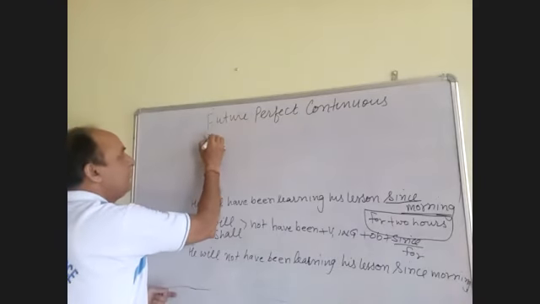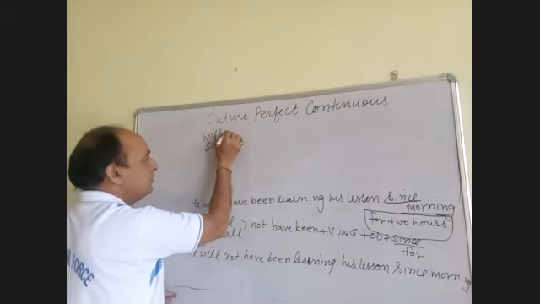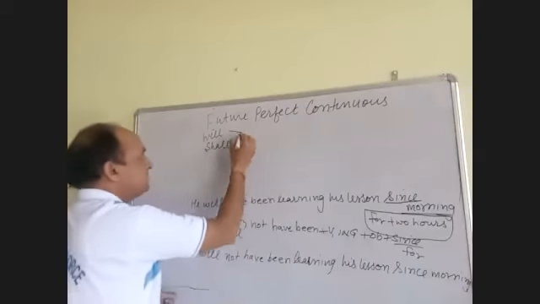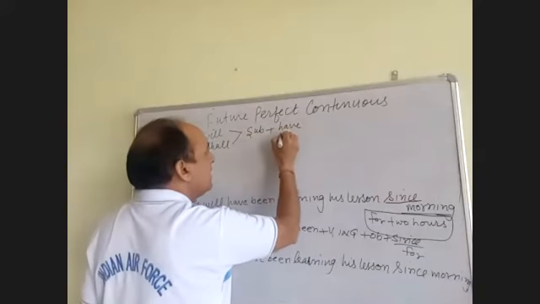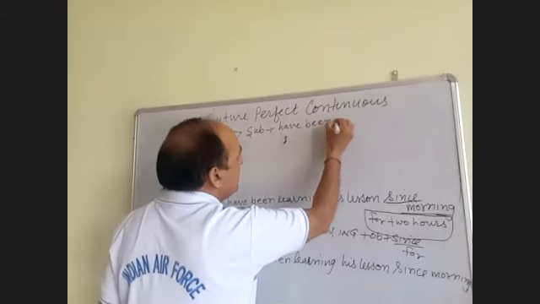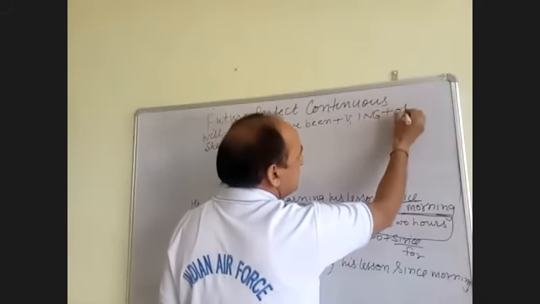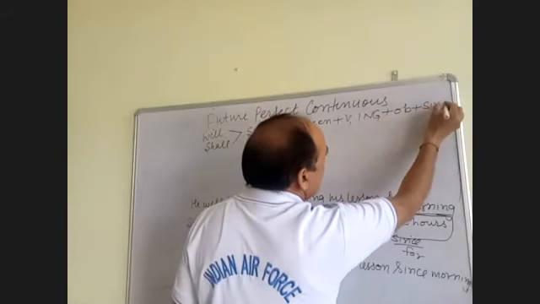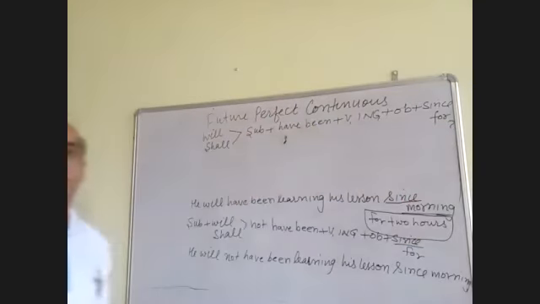So it means will or shall, then after that the subject, have been, first form plus ing, object, since and for, and there will be a sign of question mark.